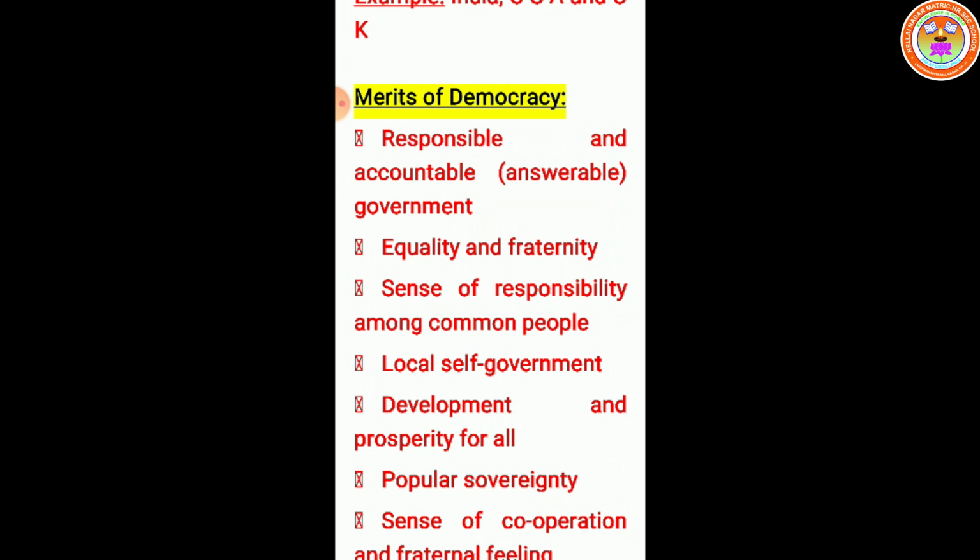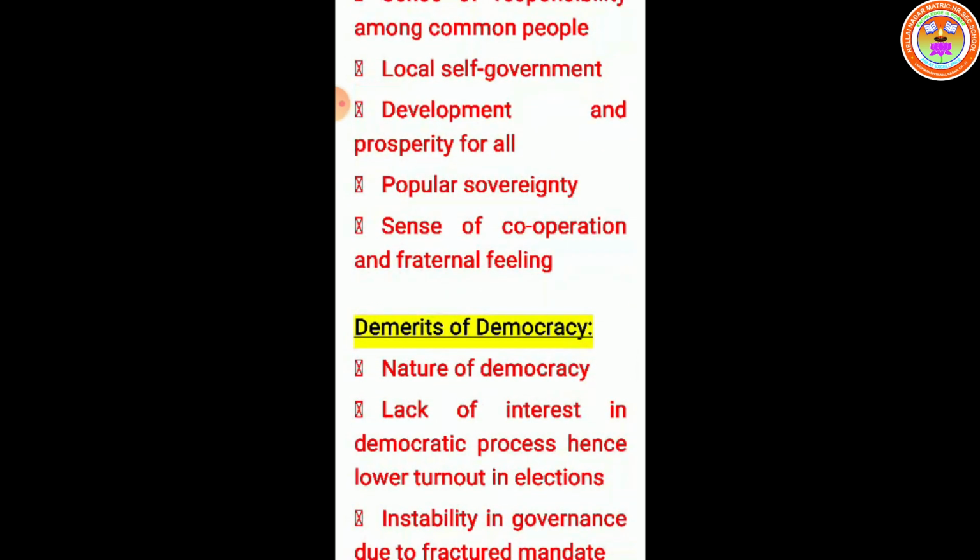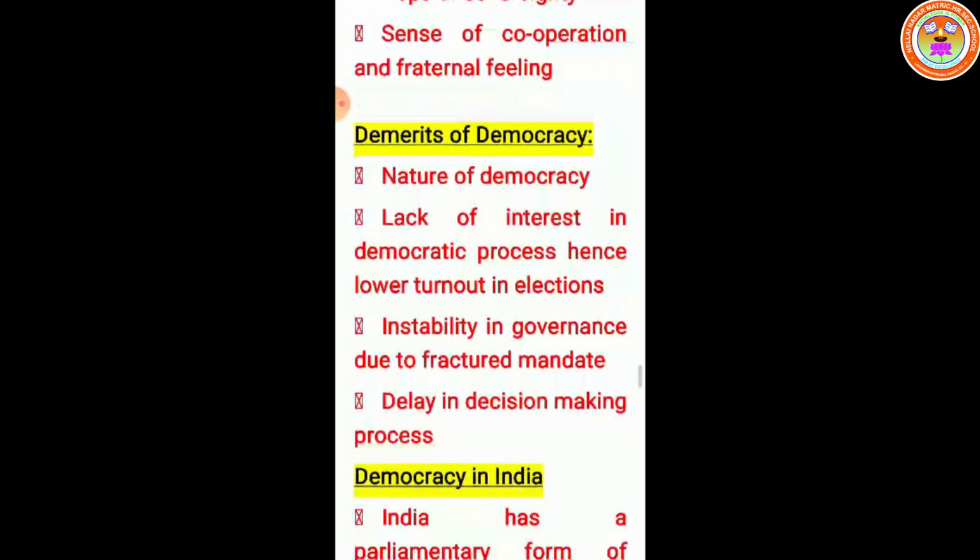Equality and fraternity, sense of responsibility among common people. Local self-government, development and prosperity for all the people, irrespective of any discrimination. Popular sovereignty, sense of cooperation and fraternal feeling.